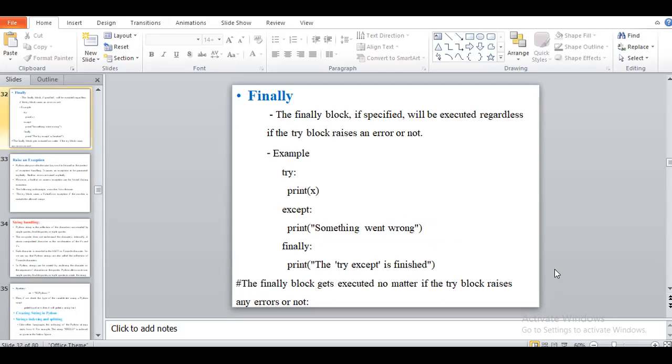Here I am writing a simple example for finally. In the try block I am printing the value of x, but x is not declared. In except I am writing the message 'Something goes wrong', and in the finally block 'The try except is finished'. Since I am not declaring any value for x, we know an exception will occur, so my finally block will be executed directly. We will see the other example.